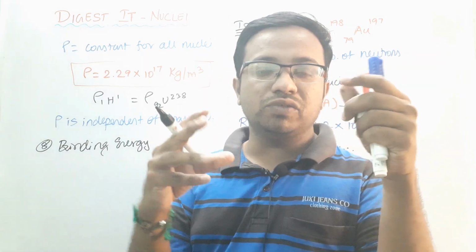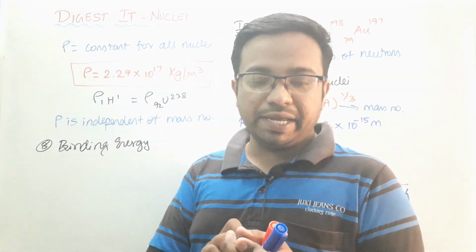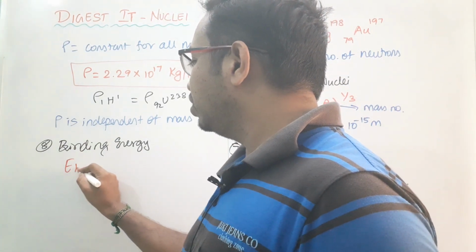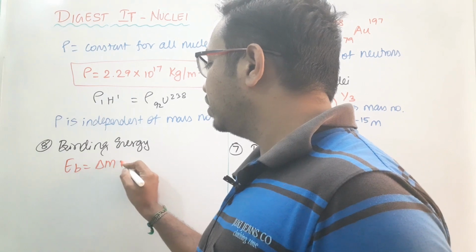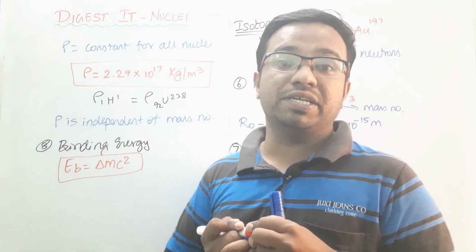Each and every nucleon will bind together to form that large nucleus. That is what binding energy is. And this particular expression, you know it very well: binding energy is equal to del m into c square. This comes from Albert Einstein's theory of special relativity.